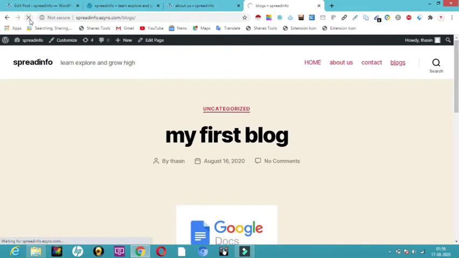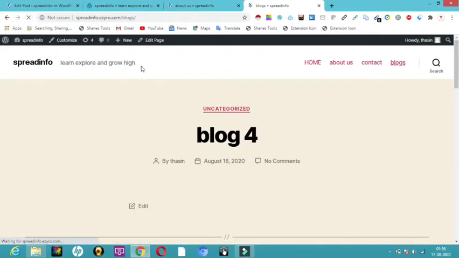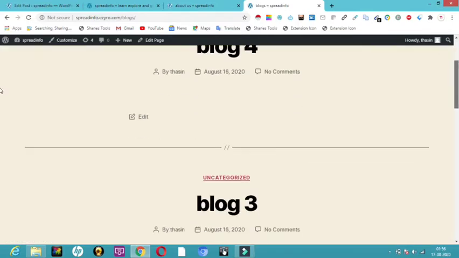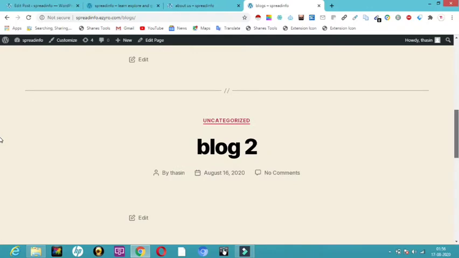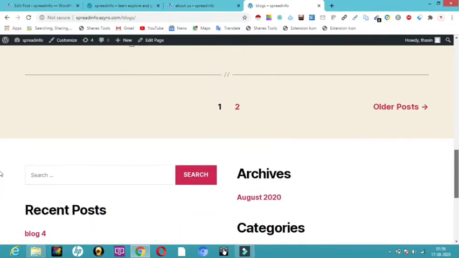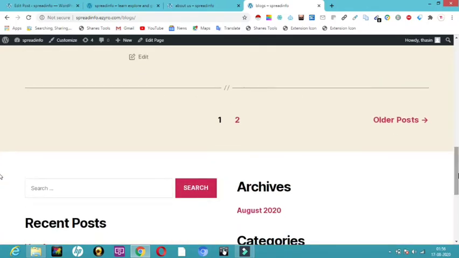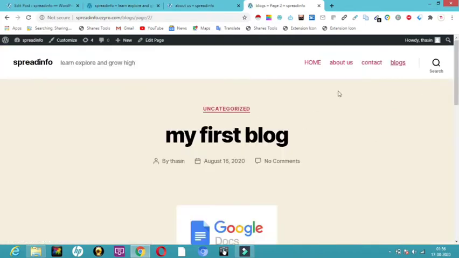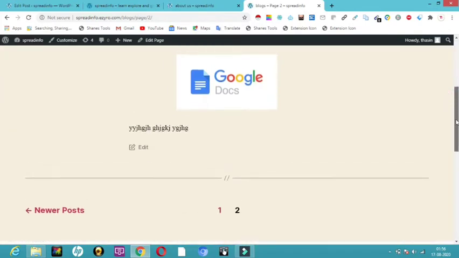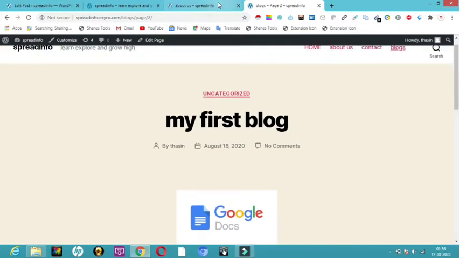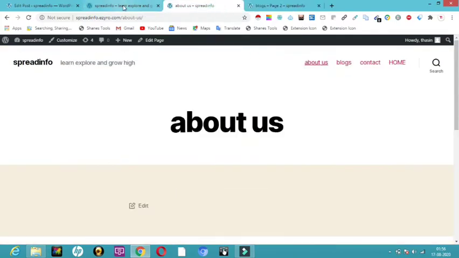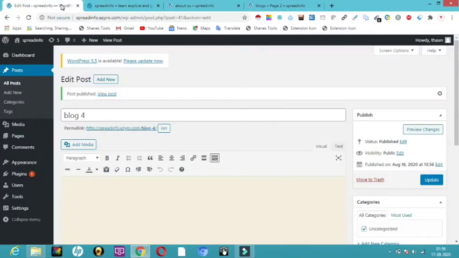Now here you can see I am on my blogs. Blog 4 is shown first, then blog 3, and then blog 2. And where is my blog 1? It is not here on the first page. It is on my second page. So here you can see my first blog is on the second page. This is how you can mention how many posts you want per page.